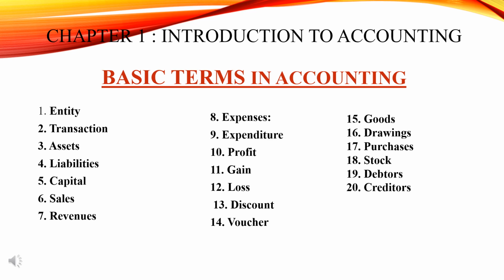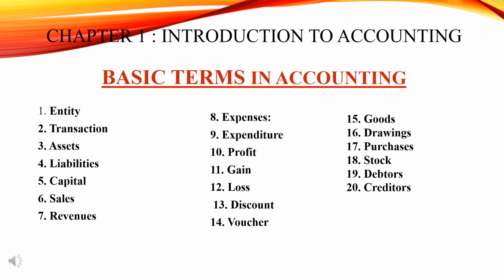Debtors are persons and other entities who owe an amount to an enterprise for buying the goods and services on credit basis.